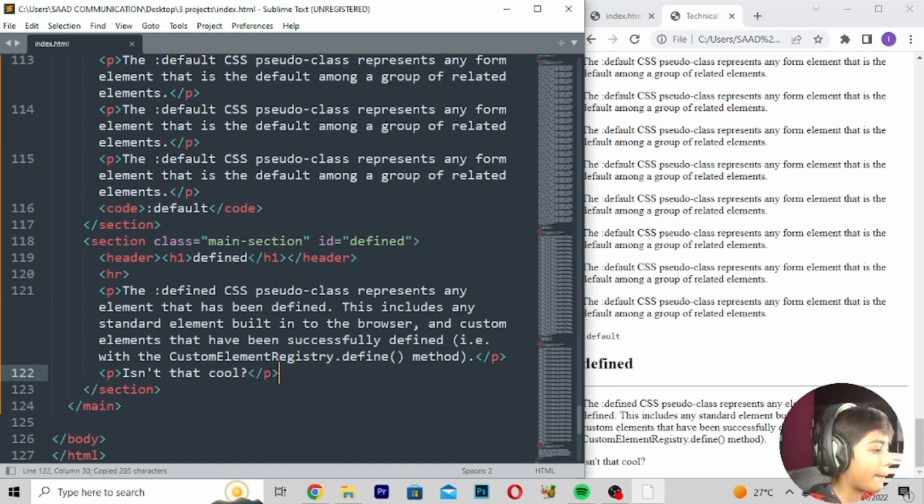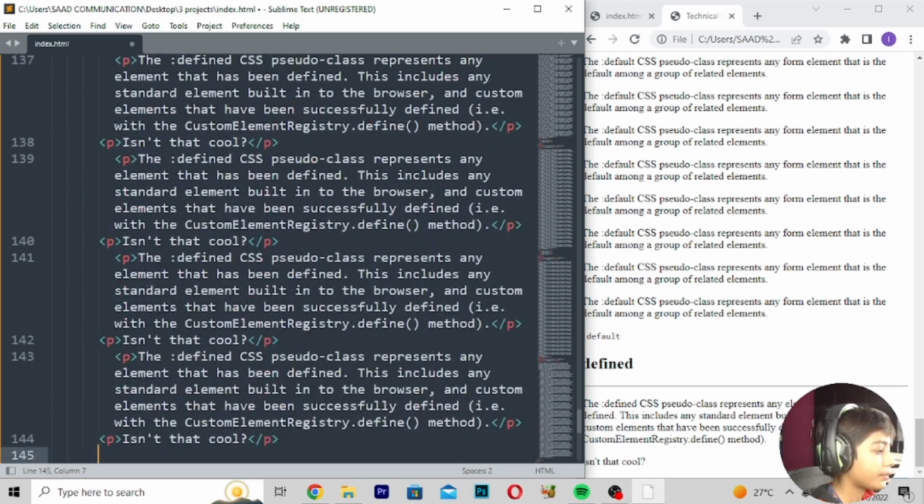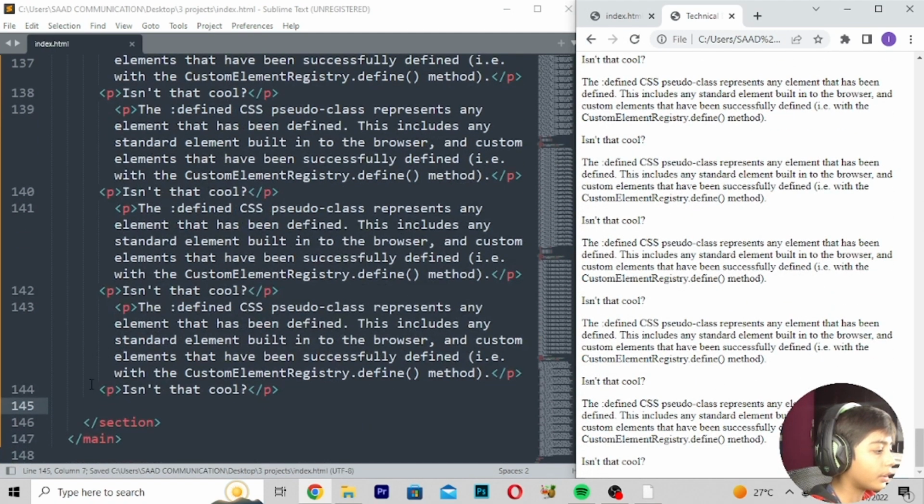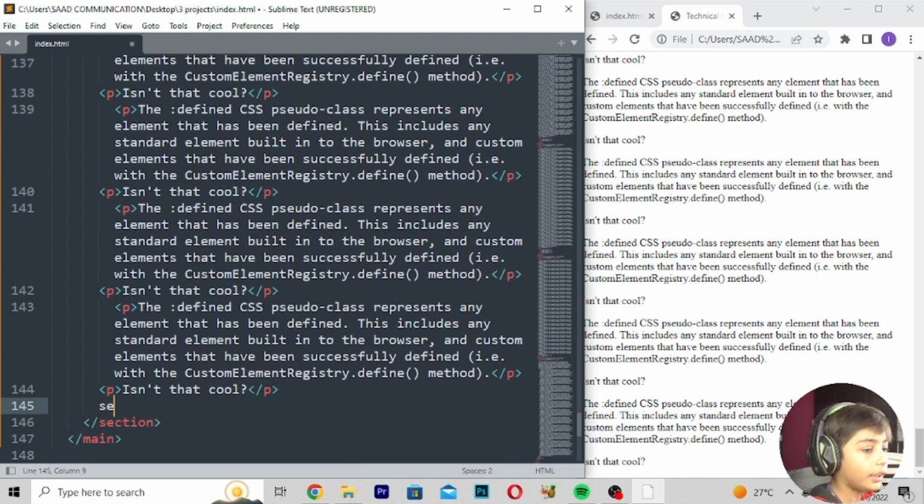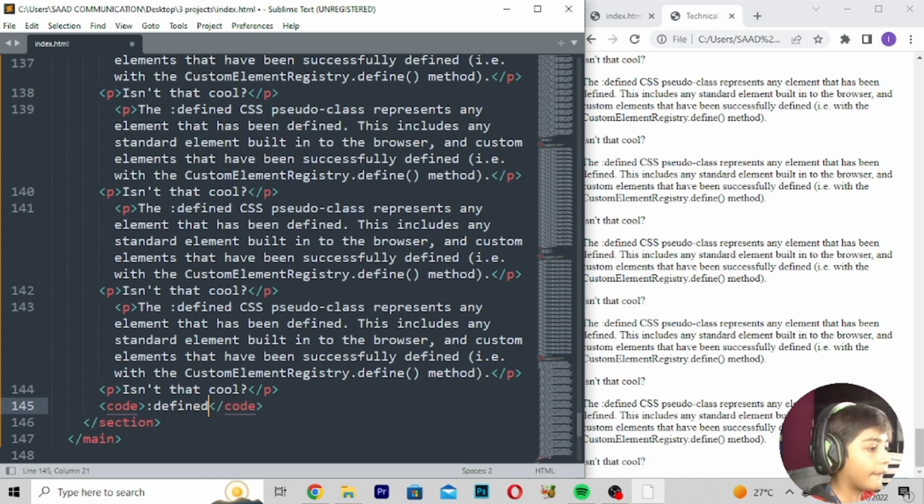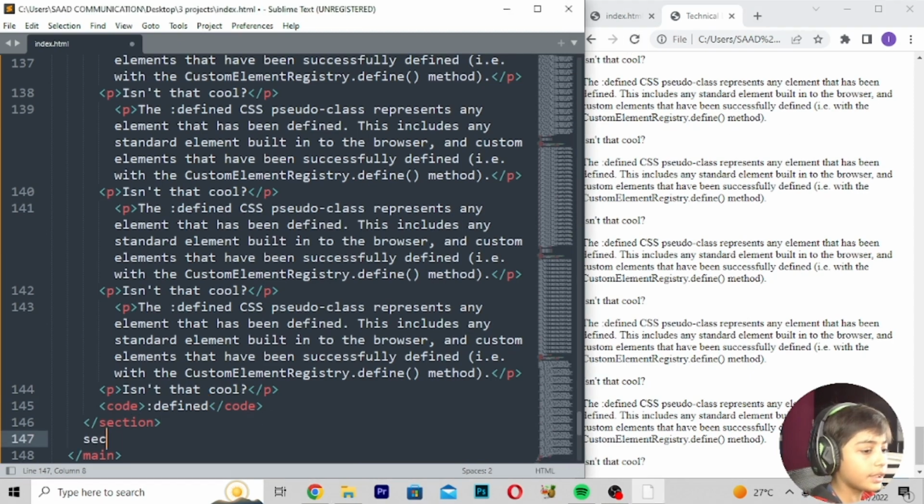Then copy, paste from, and 144 times, and save, refresh. So here you can see Telegram work is done. And here we can write code defined, and save, then refresh. Then you can go here, section, class main section, it is class.